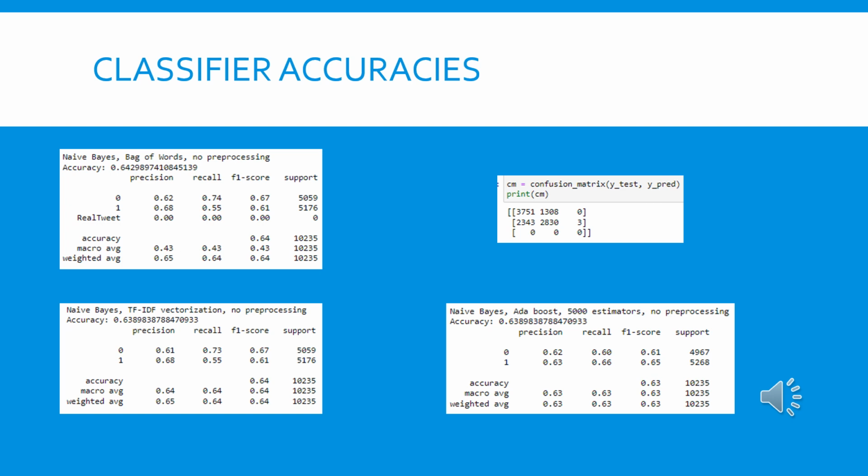So what this says is that these two models might be better in each case if you're trying to err on either side. So the TF-IDF implementation might be better if you care more about detecting false tweets or fake tweets, and the AdaBoost model might be better if you care more about making sure that tweets are real, that's true. If you'd like to take a little bit more time to look at these, you can pause the video now.